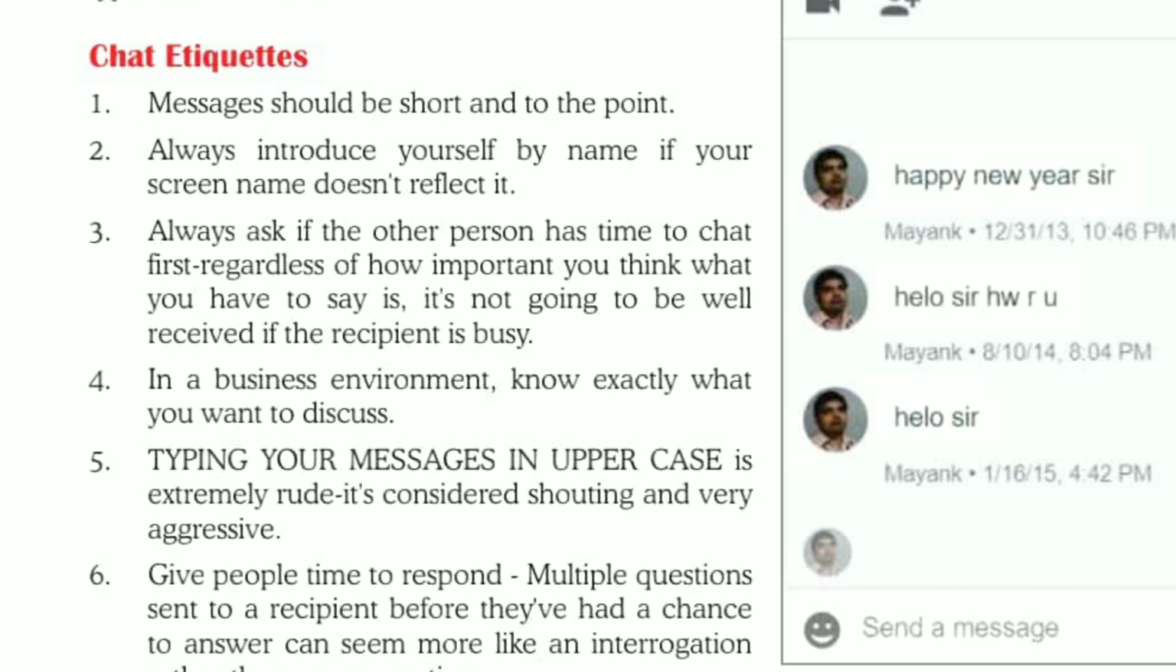If we chat on an important topic, if we are sharing any important message with others and it's urgent, and the person with whom we are chatting is busy, he may not pay attention to our chat. That's why we should follow this.